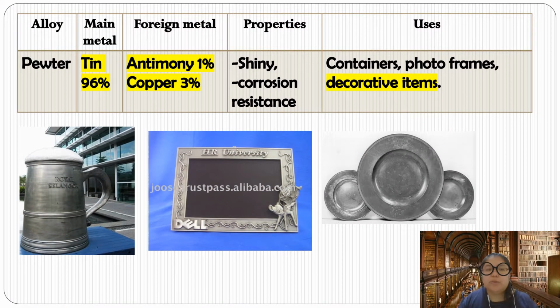Let's see the third one, pewter. The main metal in pewter is tin, which makes up 96%. Then we add antimony, 1%, and copper, 3%. When these metals are added together, they become an alloy. The properties are shiny, the surface becomes shiny, and corrosion resistant, so it can also prevent rusting. We use it for containers, photo frames, and decorative items.